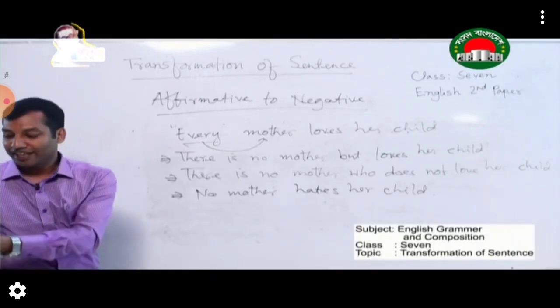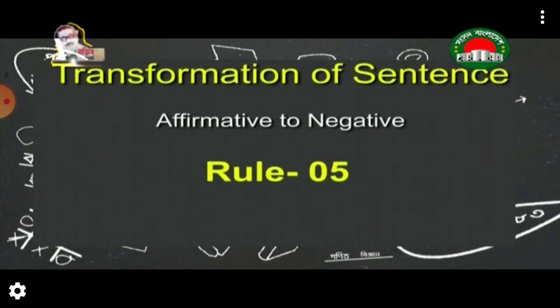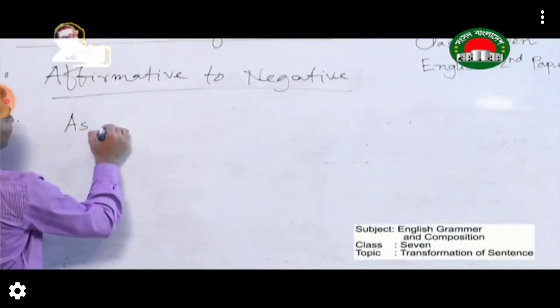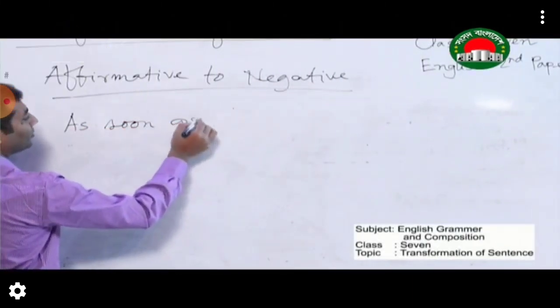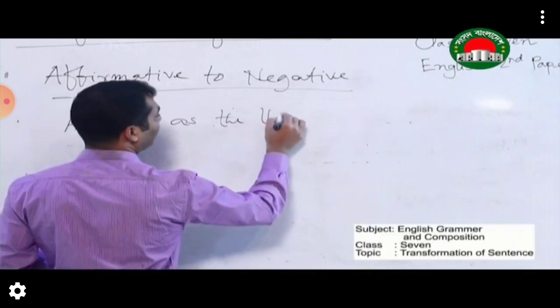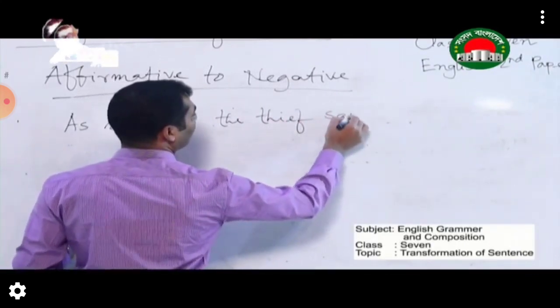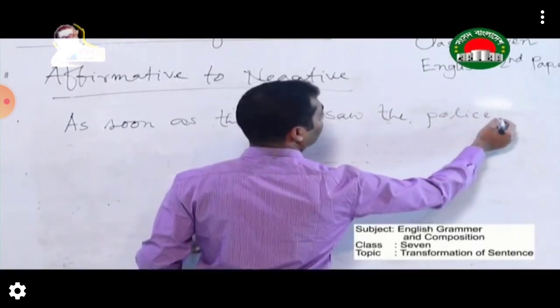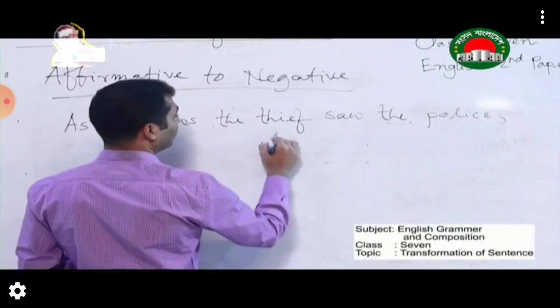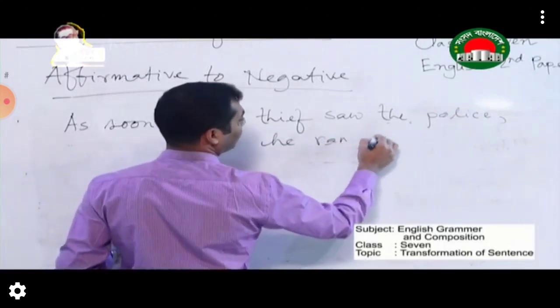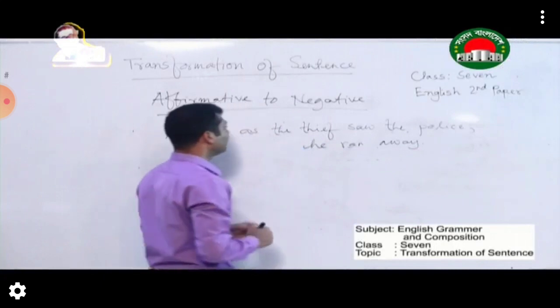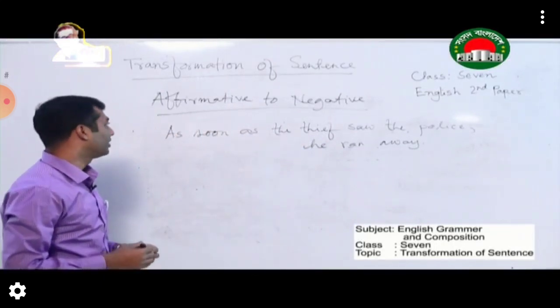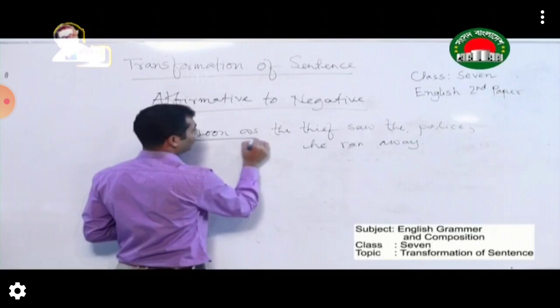Now come to the next rule. As soon as the thief saw the police, he ran away. So you can see this is an affirmative sentence, and you can see the use of as soon as.